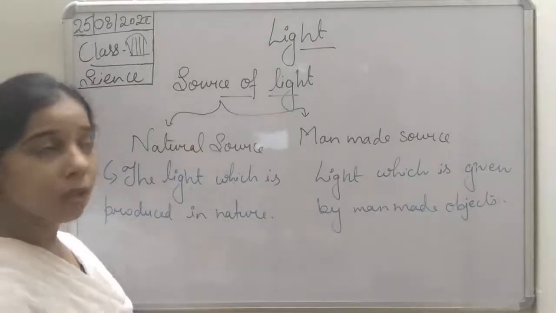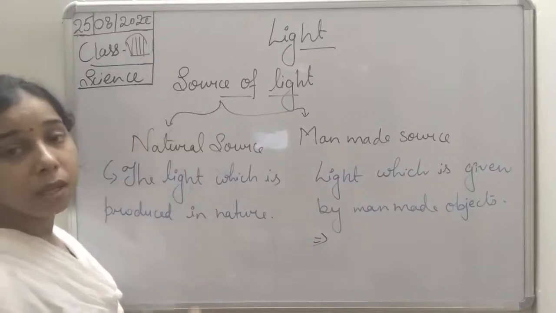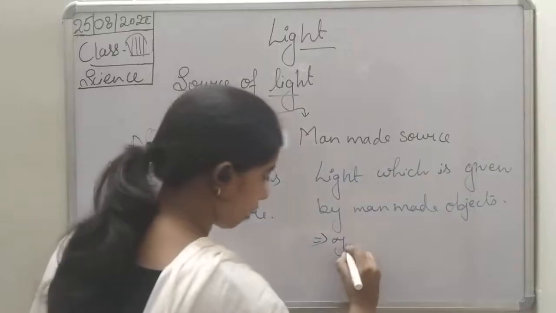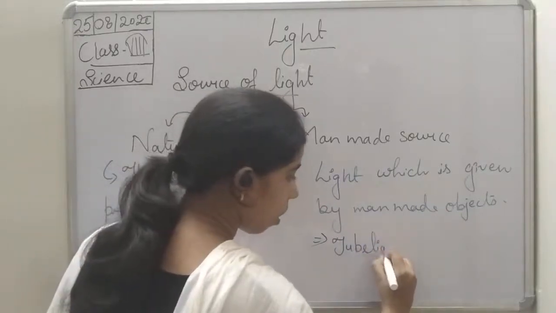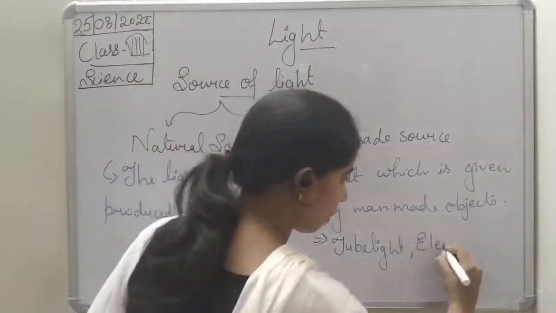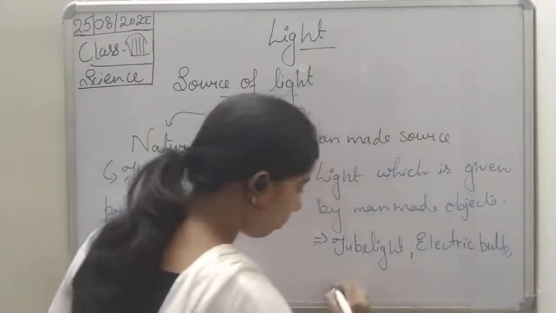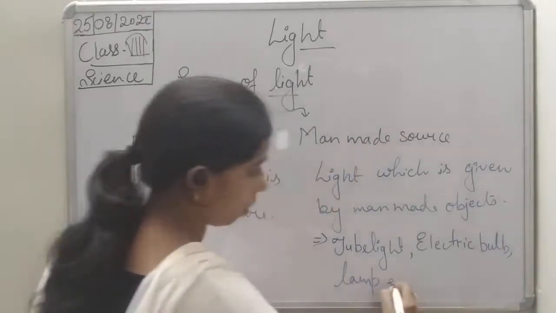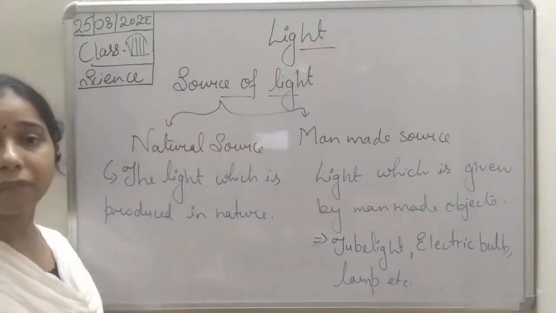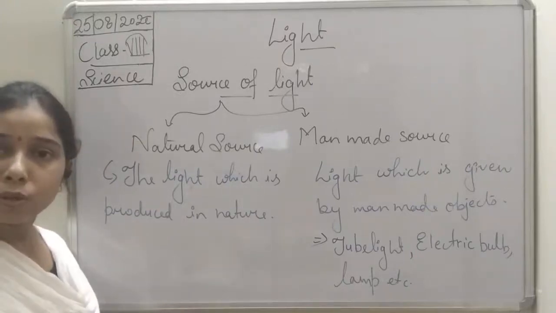You know that there are a lot of things we use in our houses by which light is emitted, like a tube light, an electric bulb, a lamp, etc. These are man-made objects which emit light, so we will consider them man-made sources.